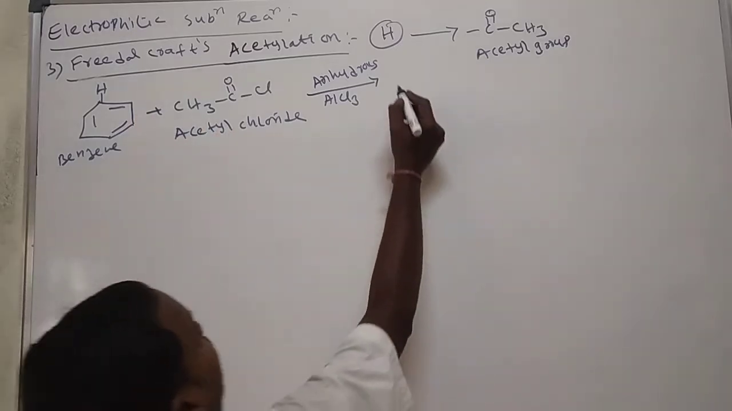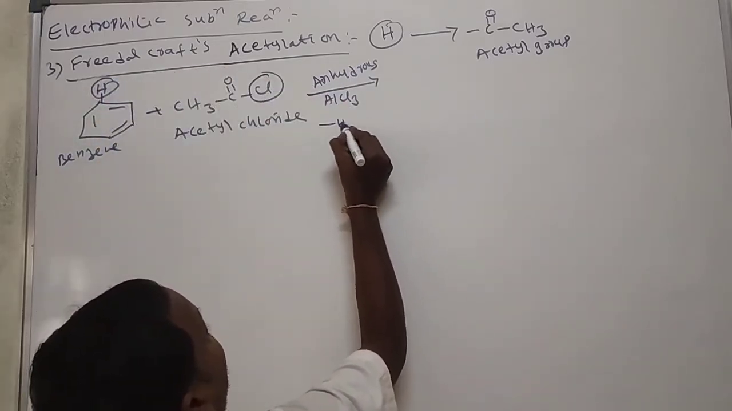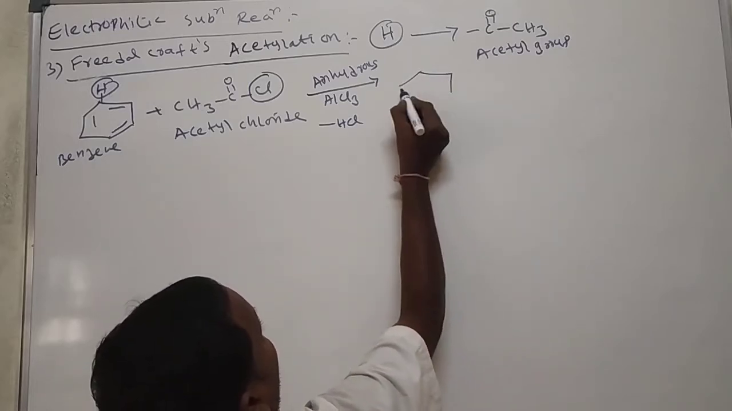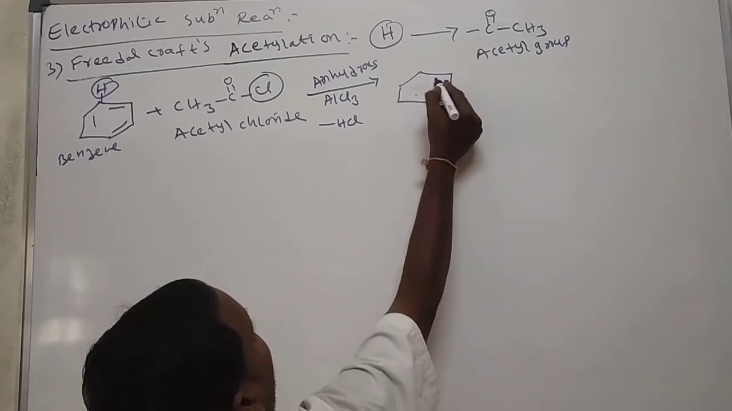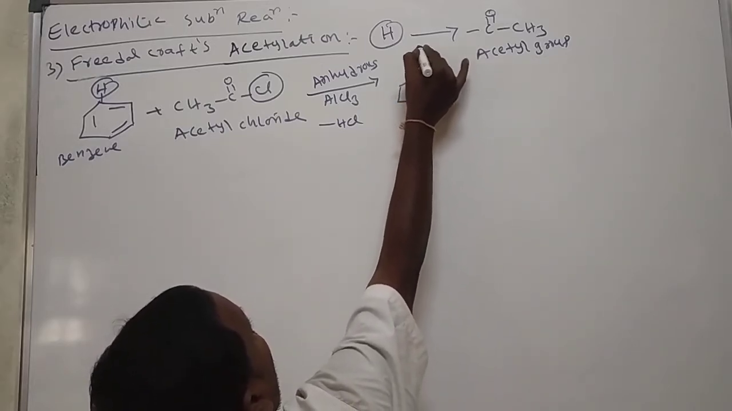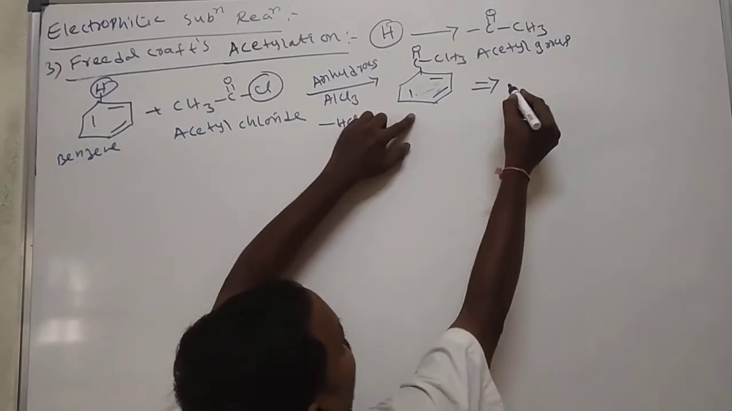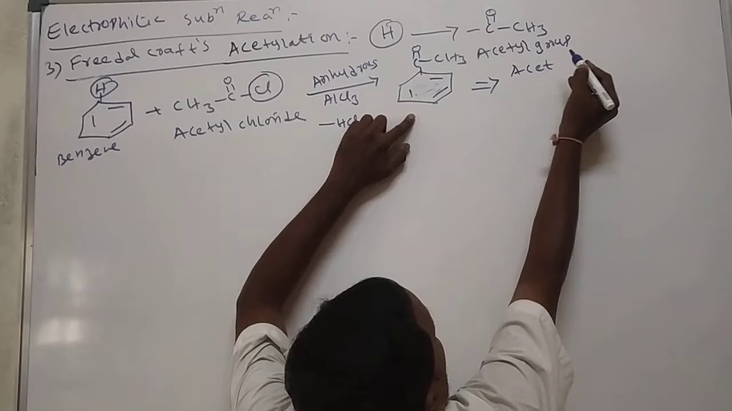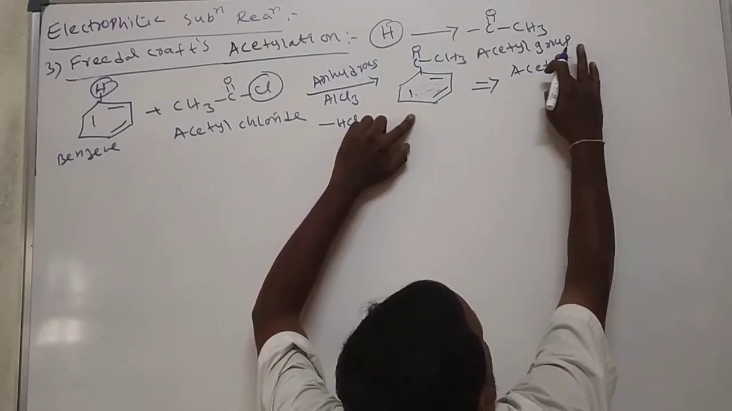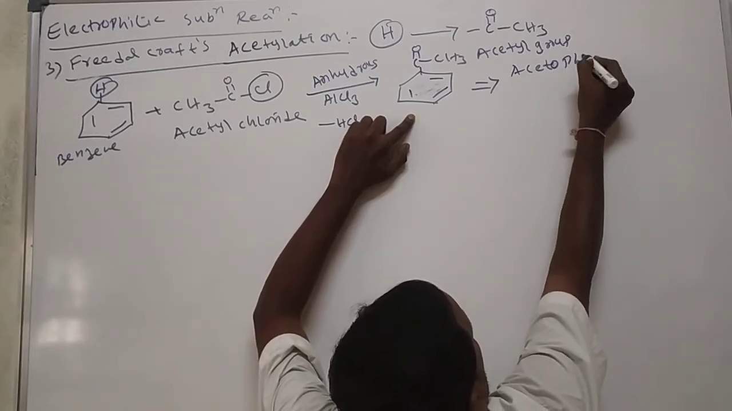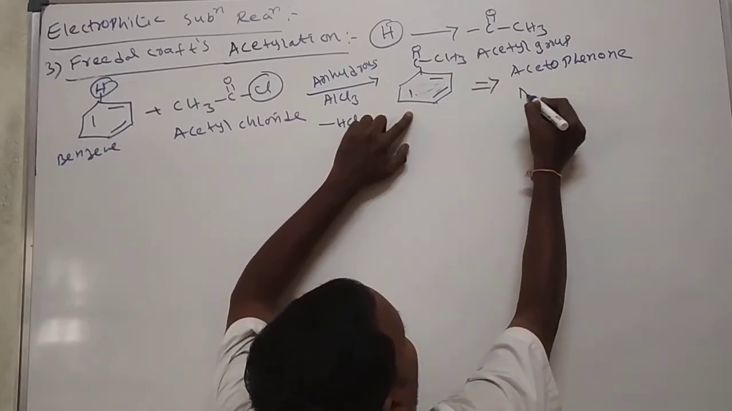Okay, next. Here what happened? Here Cl, here H, loses in the form of HCl and forms benzene with the C double bond O CH3 group. The common name of this molecule is acetophenone, or acetyl benzene.